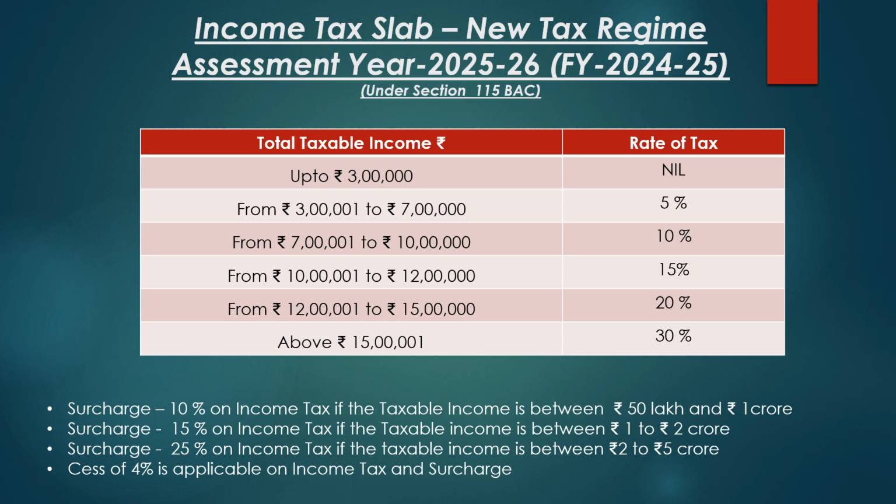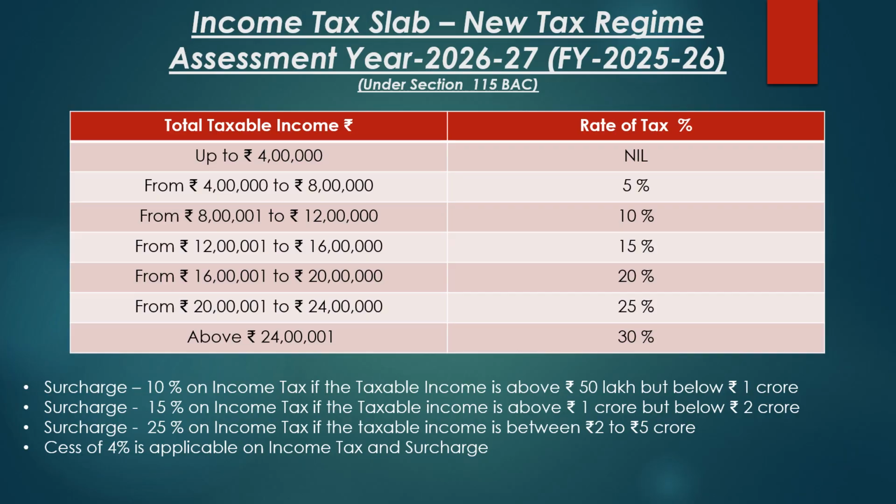For income above Rs 50 lakh, the surcharge rate on income tax is 10%. For income from 1 crore to 2 crore, the surcharge rate is 15%. For income between Rs 2 crore and Rs 5 crore, the surcharge rate is 25%. Cess of 4% is applicable both on income tax and surcharge.